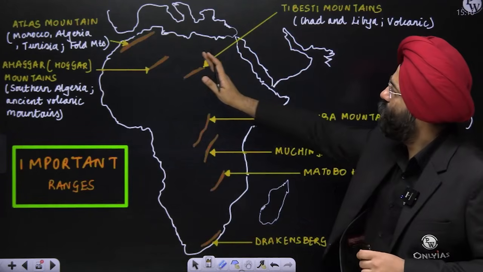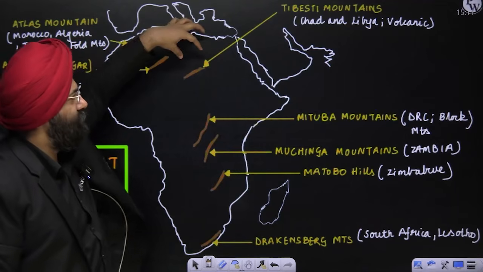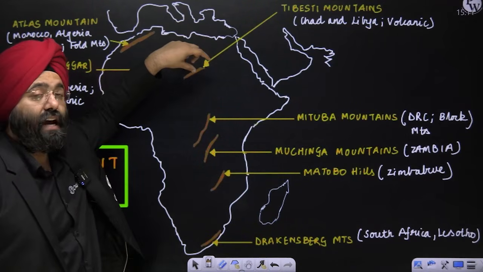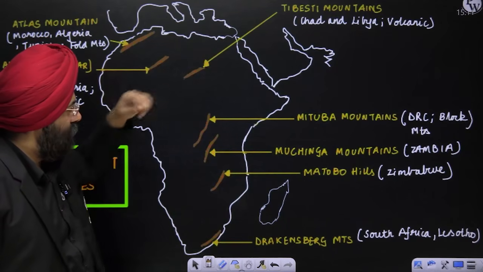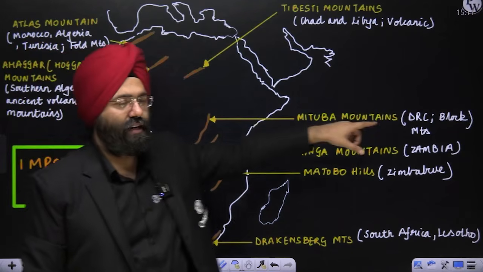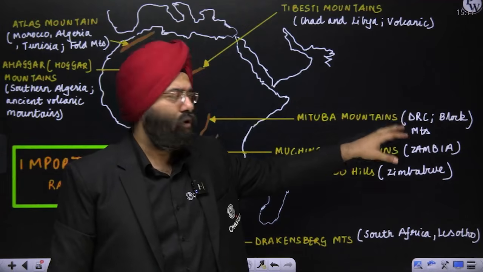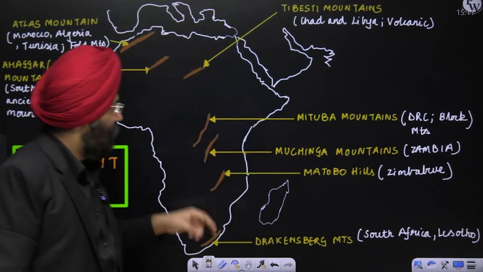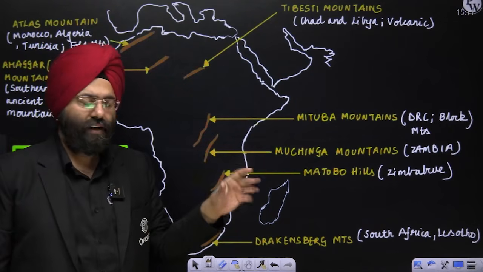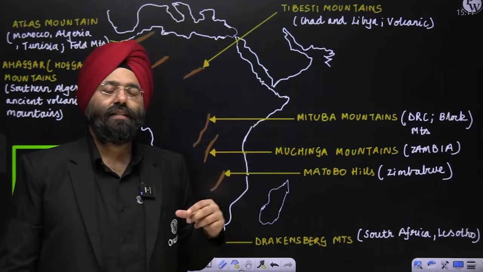Now if you come a little bit towards the eastern side, you have this particular mountain. This is known as the Tibesti mountain. It basically covers the regions of Chad and Libya. It is also volcanic in nature. Now you come further south, you have this particular mountain, Mitumba. Mitumba lies in DRC, Democratic Republic of Congo. Please remember that DRC means Democratic Republic of Congo. It is a block mountain. Now when we come further south, it is Muchinga mountain. It is present completely in Zambia. You come further south, you have Matopo hills. These are present in Zimbabwe.